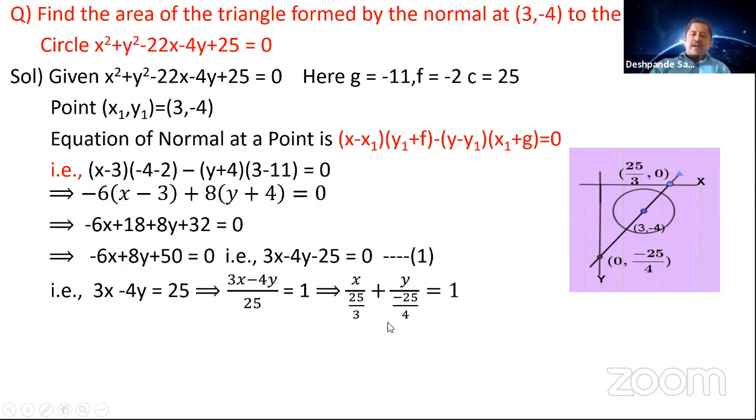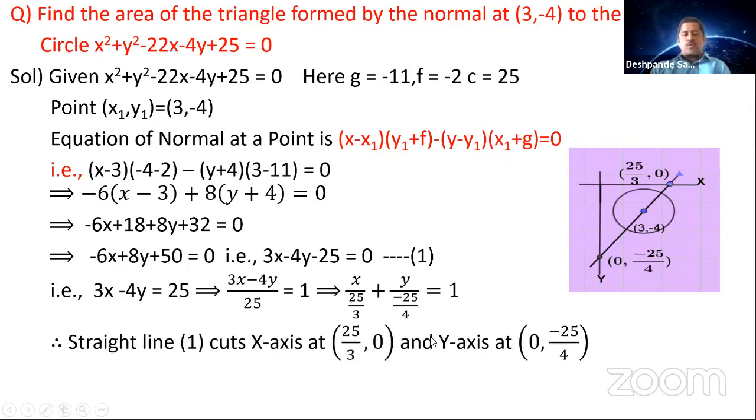Whenever you have a triangle in intercept form, you find the area as half into a into b. You got this formula in your first year. Here a is the x-intercept and b is the y-intercept. The straight line you have taken cuts the x-axis at 25 by 3 comma 0 and the y-axis at 0 comma minus 25 by 4.